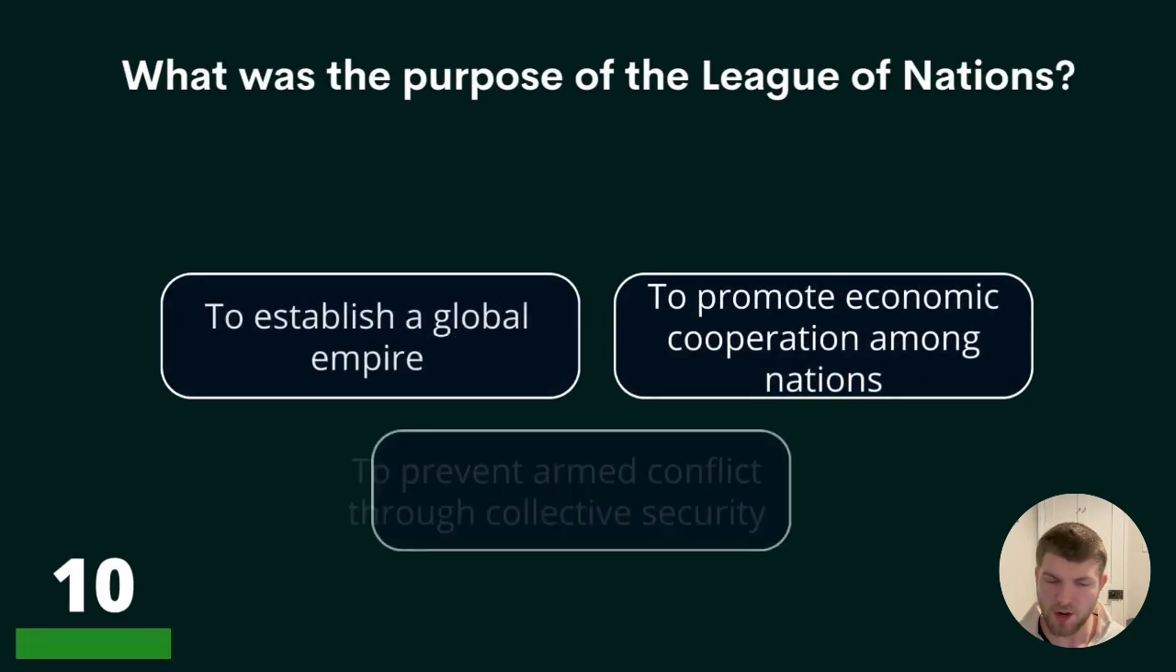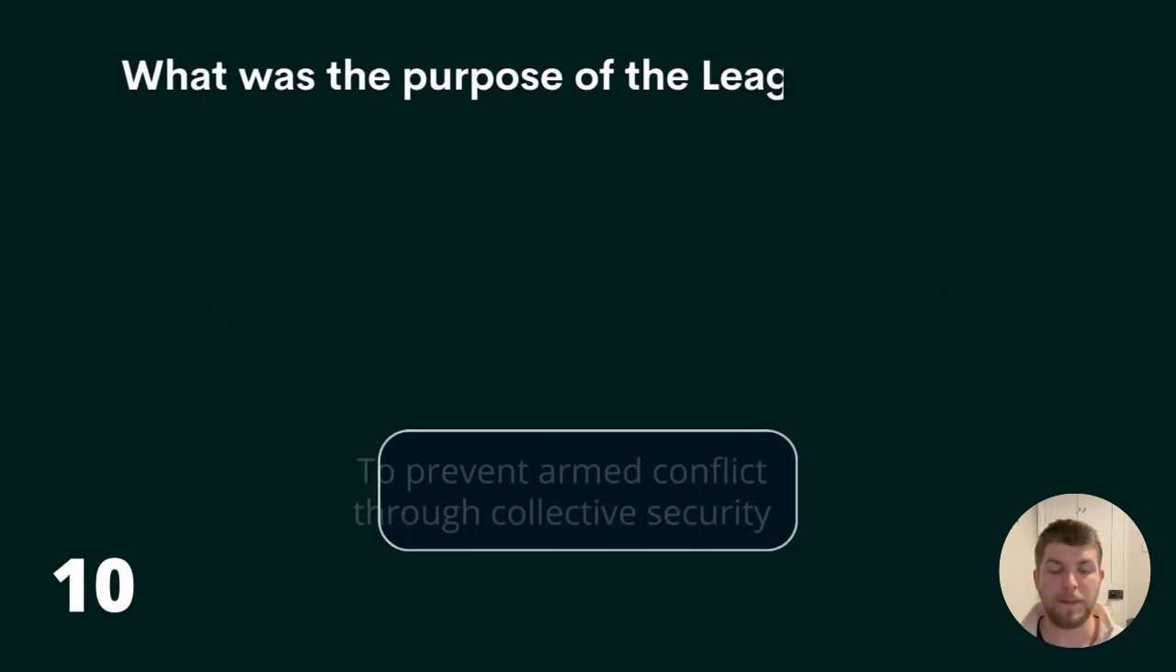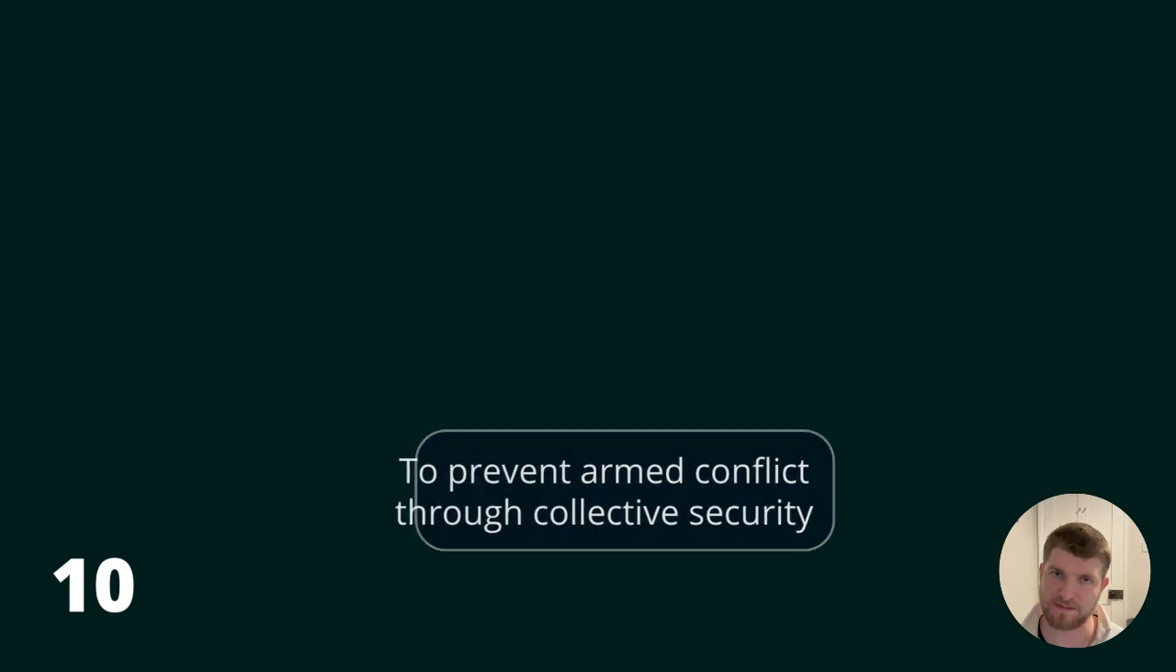Question 10. What was the purpose of the League of Nations? To establish a global empire, to promote economic cooperation among nations, or to prevent armed conflict through collective security? The purpose of the League of Nations was to prevent armed conflict through collective security.